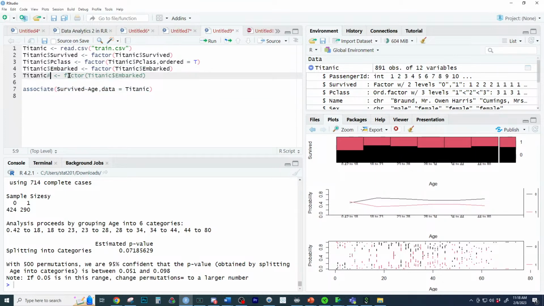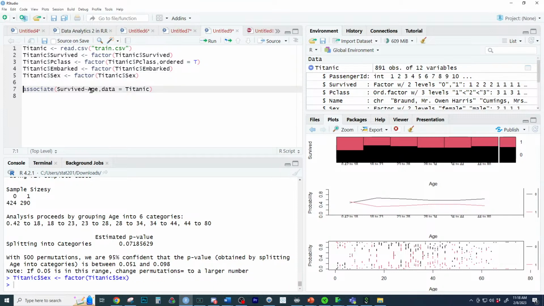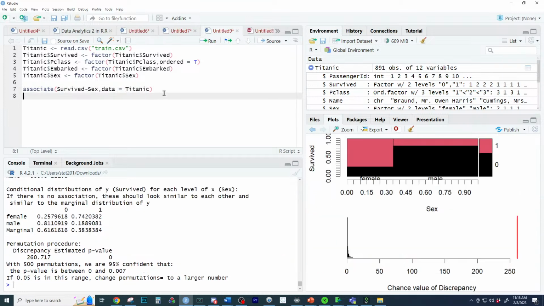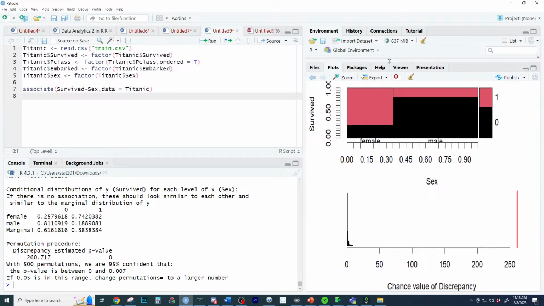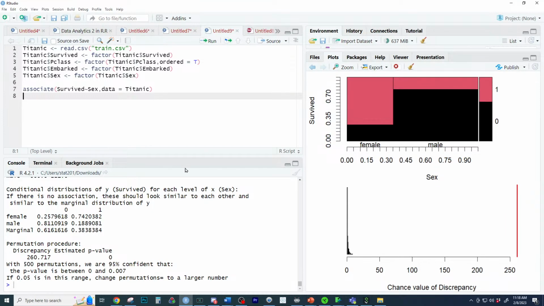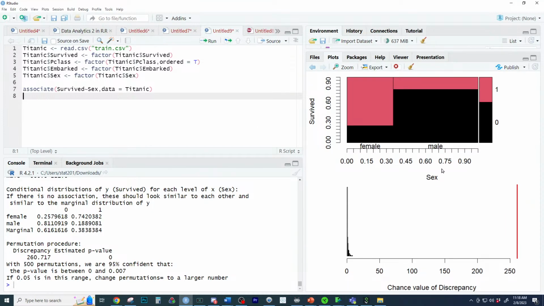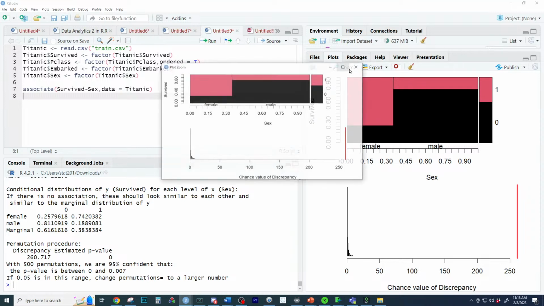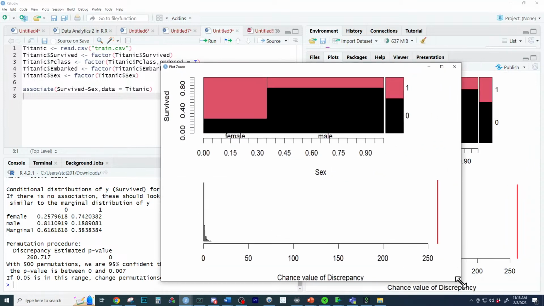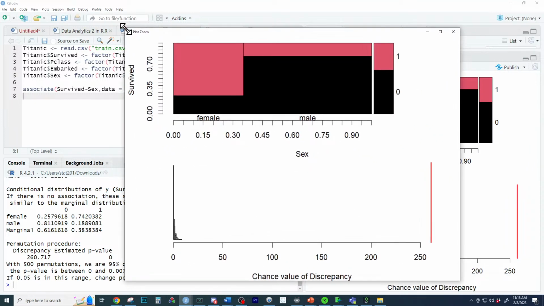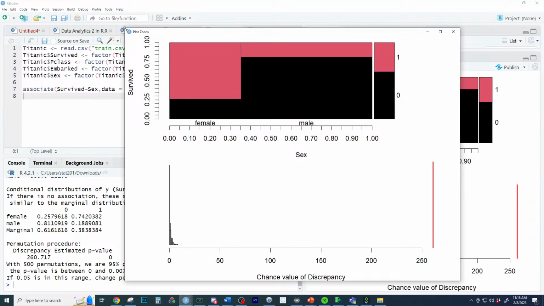So here we go. We're just going to change this to a categorical variable also, because it's going to be groups. There we go. And now we're just going to change the X variable to sex to see if sex explains survival. And look at that. What do you notice right there, Sloan? This is big stuff. Now, were there more males or females on the Titanic? This goes to a mosaic plot and knowing how to read it. What do you think?